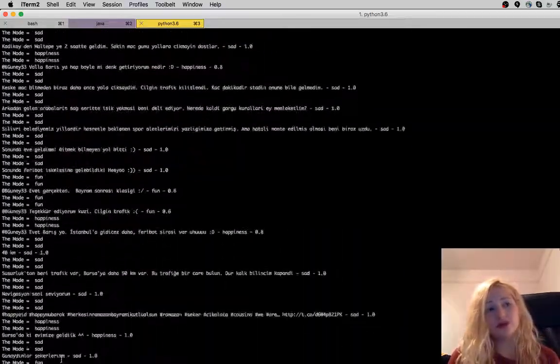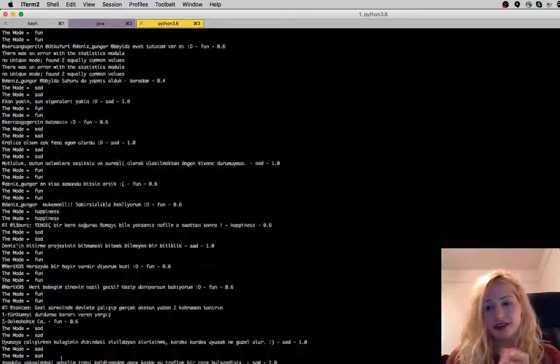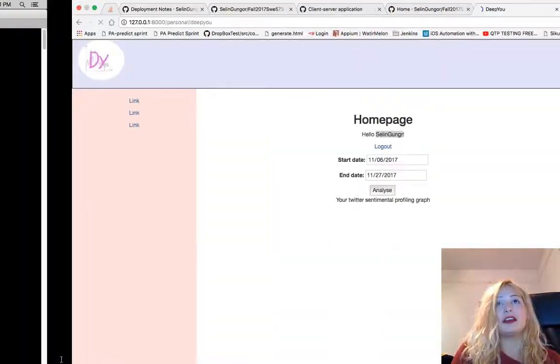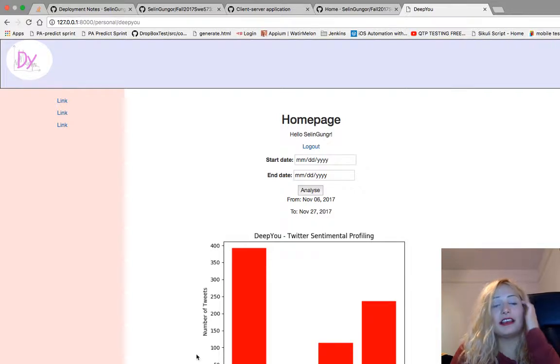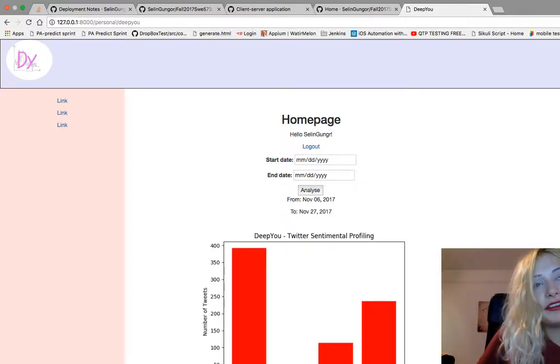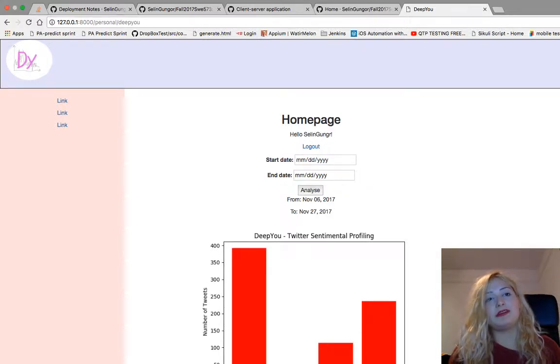Some of my tweets are in Turkish, and those don't have correct analysis results. But here we can see the graph, the results of the sentimental profiling, with the universal emotions: joy, sadness, fear, anger, happy. Based on those, these are the emotions I felt in my tweets: sad, boredom, happiness, fun. If you share just one tweet, you're going to see just one emotion.